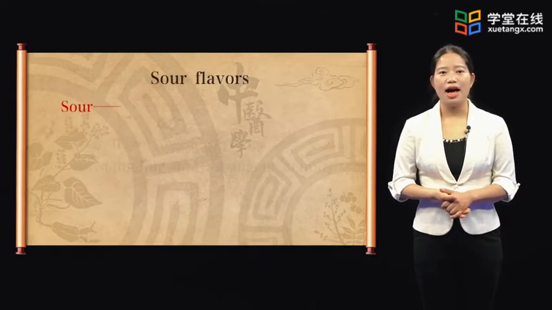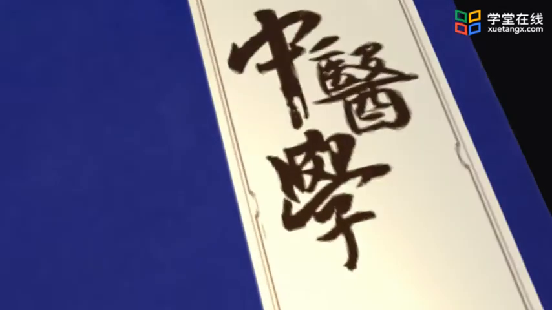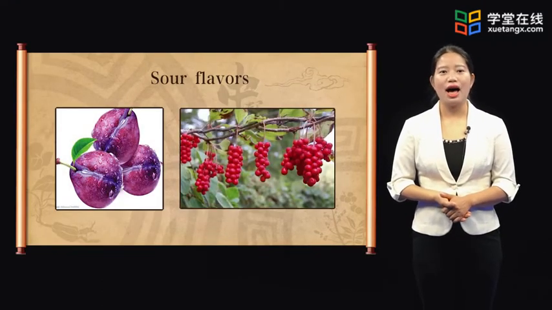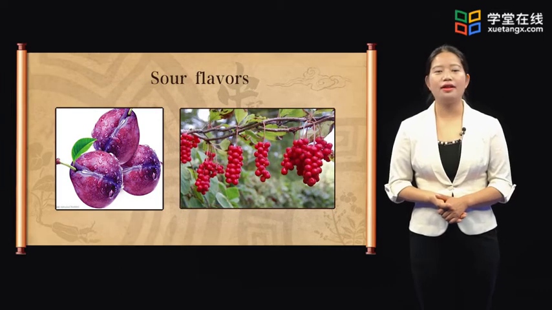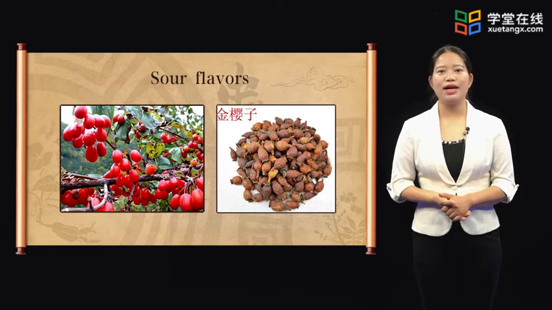Sour flavor has absorbing, consolidating, and astringent actions. Those sour flavor herbs are often used to treat chronic cough, chronic diarrhea, emission, prolonged menstruation, and prolonged leukorrhea, and so on. For example, 乌梅 and 五味子 are used to relieve cough and diarrhea. 山茱萸 and 金樱子 are used to eliminate emission and enuresis.